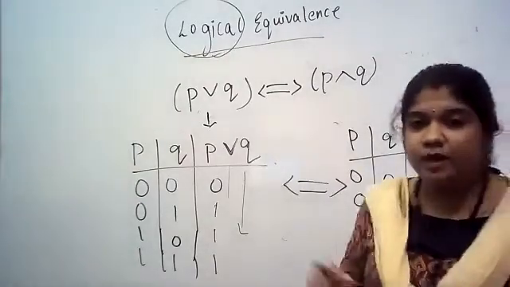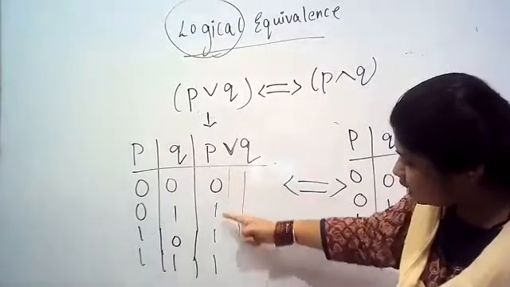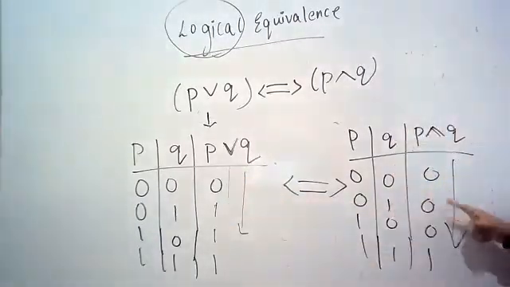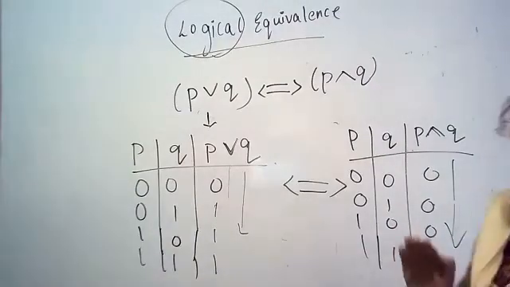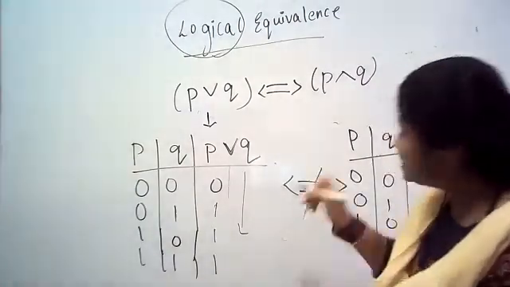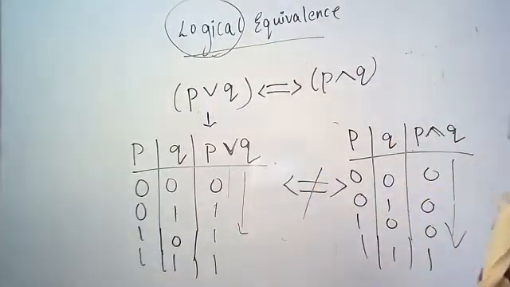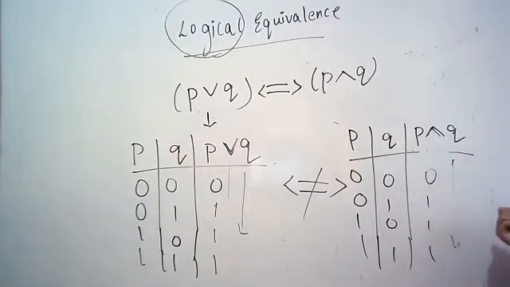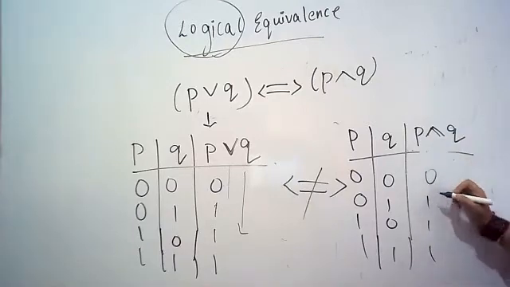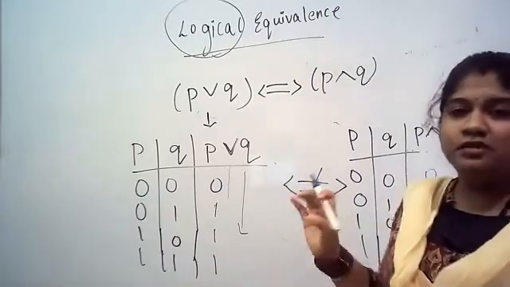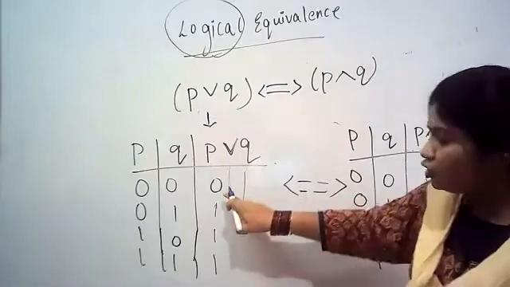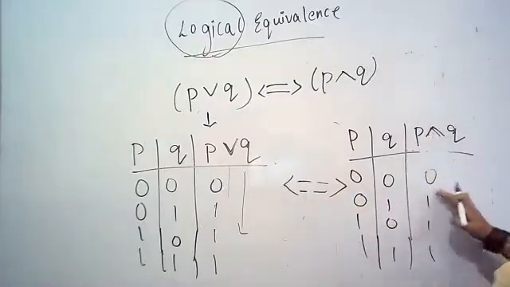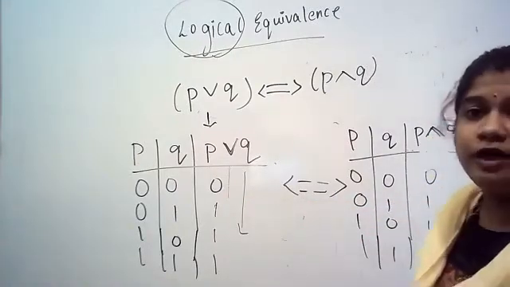So finally, here we have 0 1 1 1 and here it should also be 0 1 1 1, then they are logically equivalent. Otherwise it is not logically equivalent. For example, if here I got 0 1 1 1 and here also I got 0 1 1 1 after some operation, the same you need to get.